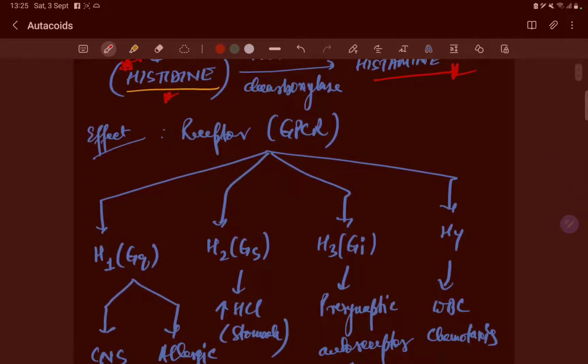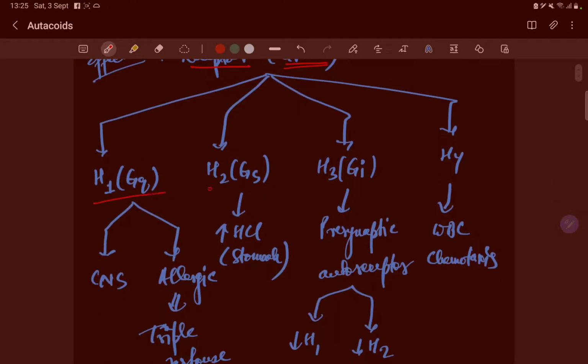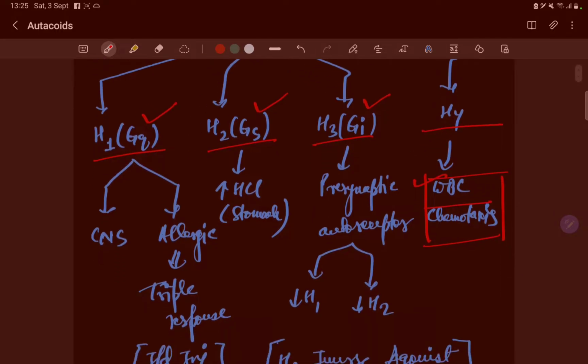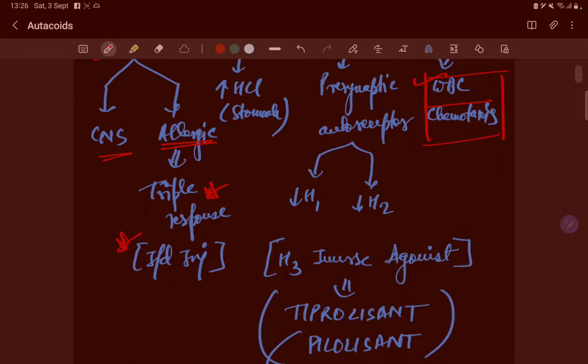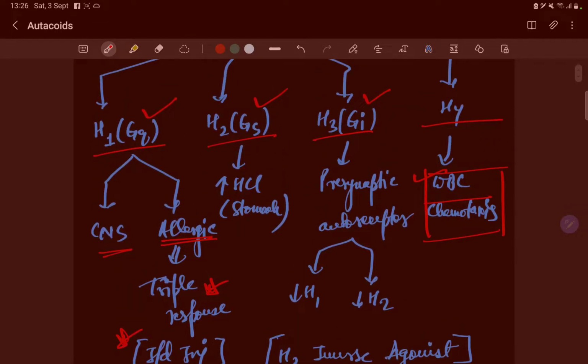Now, the effect is on the receptors, that is, GPCRs. So we have H1, H2, H3 and H4. We have Gq, Gs, Gi. For H4, we have just WBC and chemotaxis. Now H1 is present in the CNS, and also in the allergic response. This is the triple response, which we see with the intradermal injection, the H1 response.